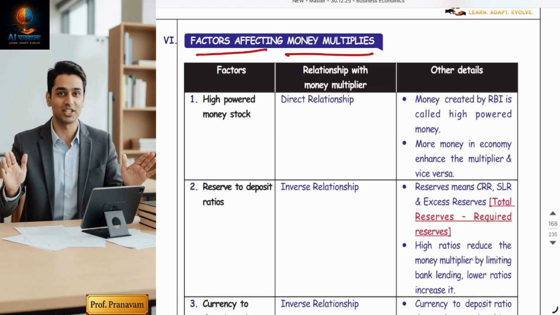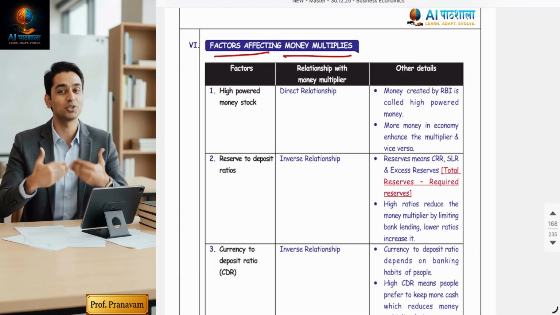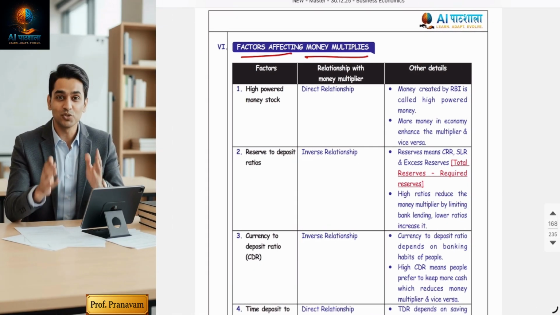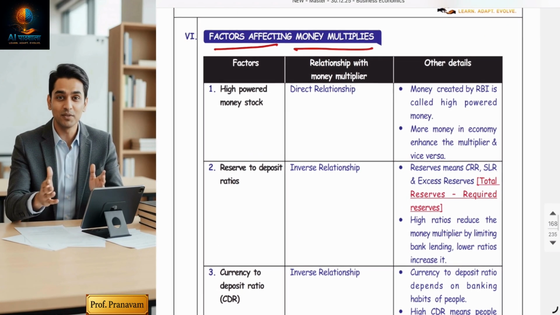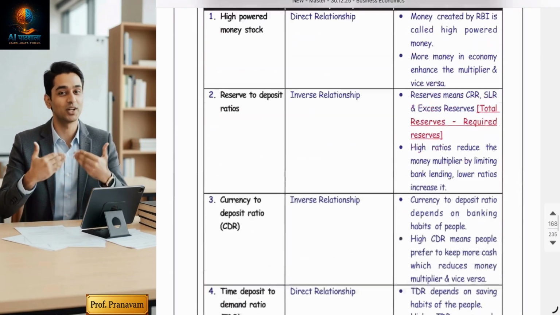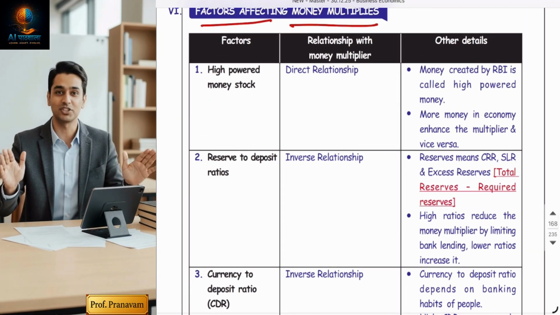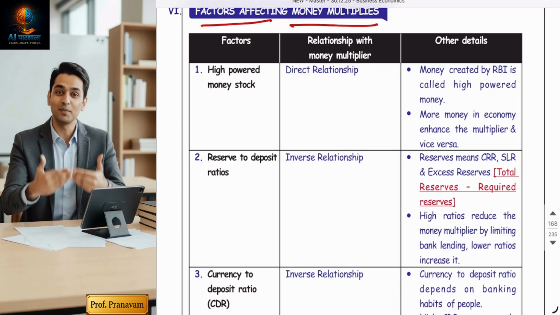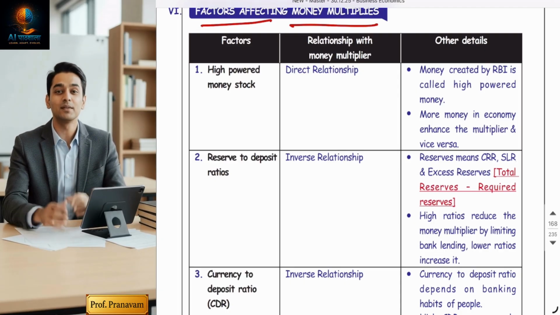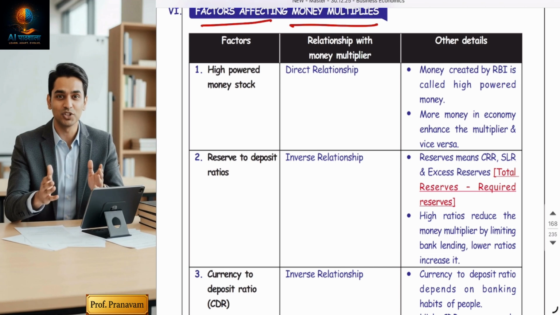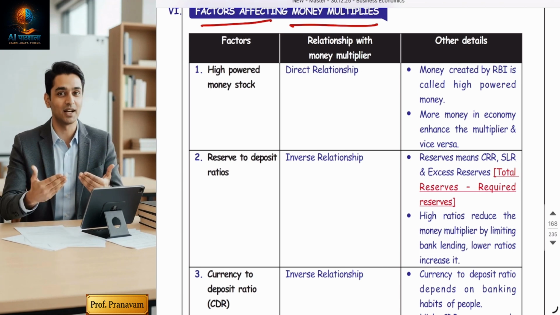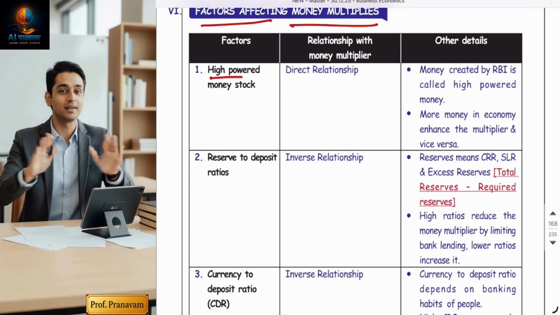Like you have studied factors affecting demand, now here we are studying factors affecting money multiplier. There are 5 points and they are actually very important. These are five factors due to which sometimes the money multiplier is greater, sometimes the money multiplier reduces. Okay, the first point is high powered money stock.